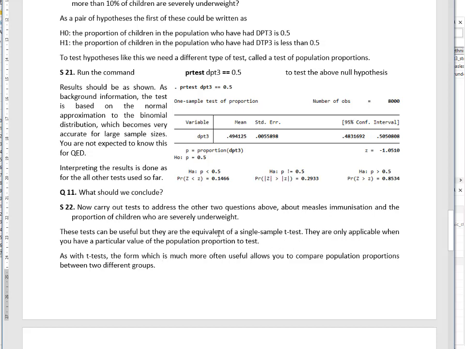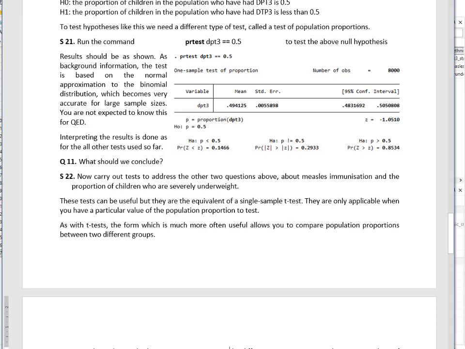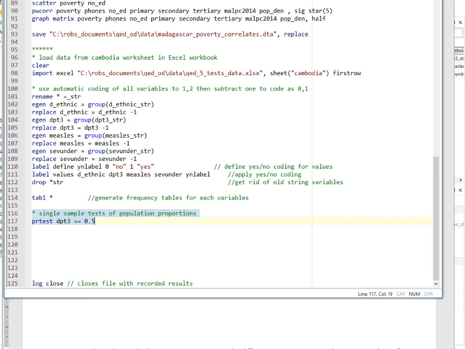Similarly for the other one, instead of 50% it would be 10%. The null hypothesis is that the proportion of underweight children is 10%, and the alternative is that it's more than 10%. To do both, you can just add the two obvious lines of code into the do file and execute those. That's for measles being 50%, and that's for severe underweight being 10%.